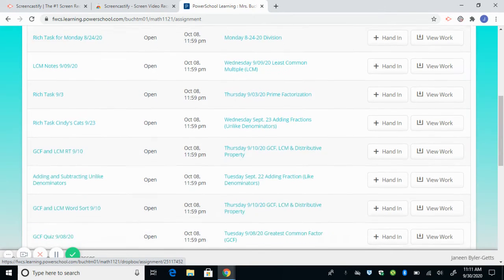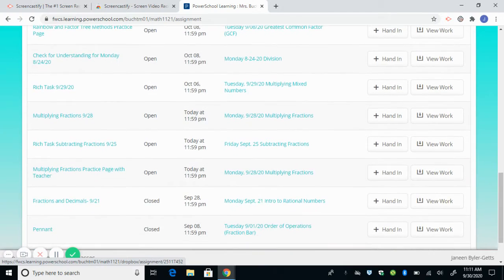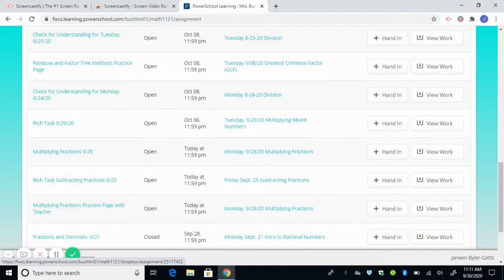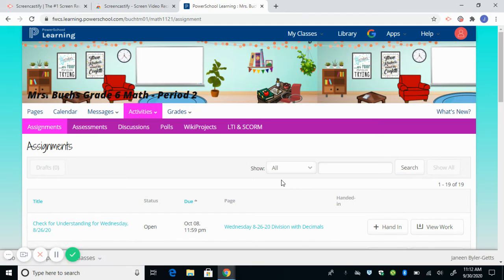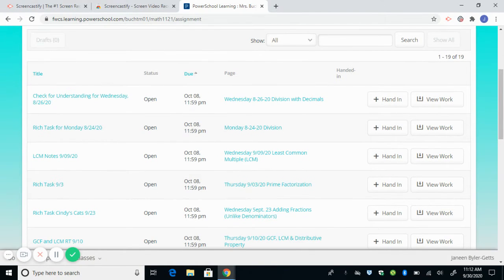That means I've sent them their paper back and they need to look at it. This is a pretend student, so you'll see there's no assignments turned in. But that's really important next to that view work. If there's a number, that means I've said something back to them. But this is only a small portion of our assignments that need to be turned in.